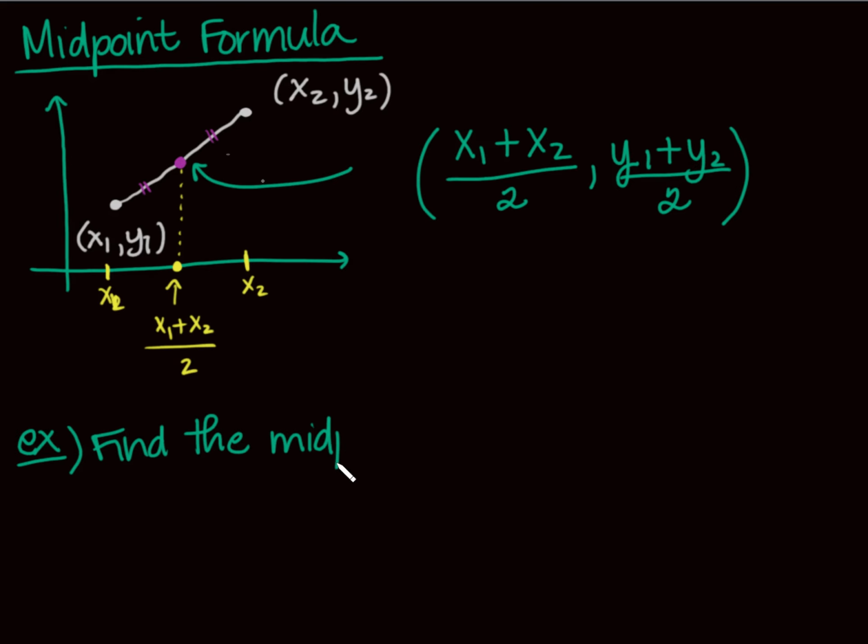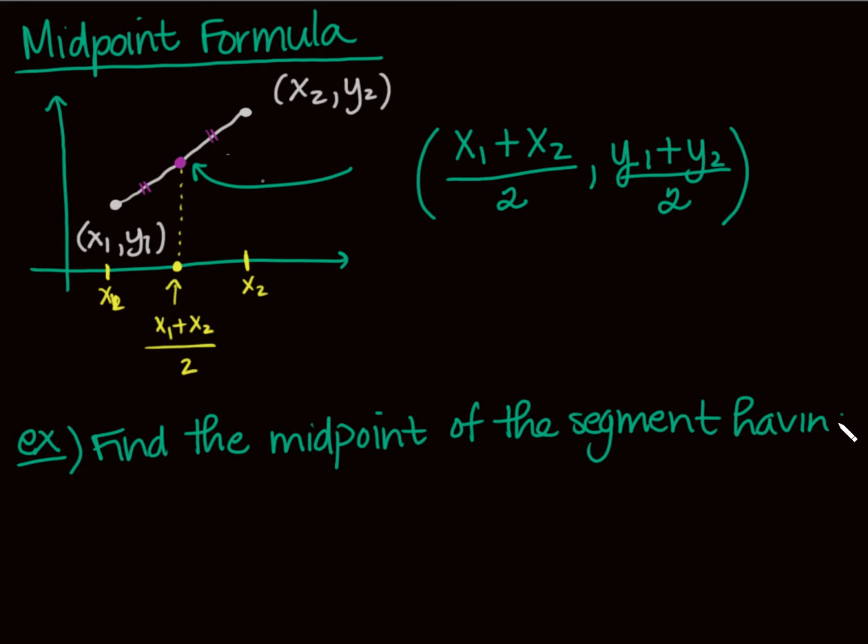And then let me write this out. I like to just say between 2 lines or 2 points, but that's not technically how we should say it. We should say find the midpoint of the segment. Let's get kind of technical here. So the line segment, right, having the given endpoints. Because if we're talking about halfway between something, what we're really saying is we want to be equidistant. And so that means we need to have an actual line. So find the midpoint of the segment having the endpoints.